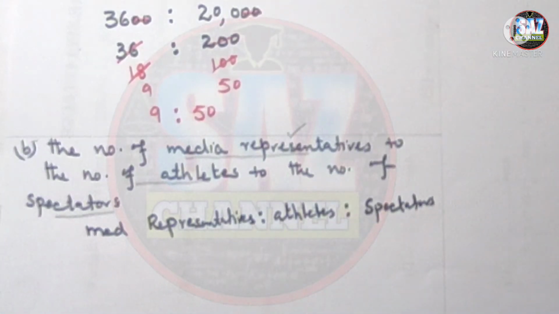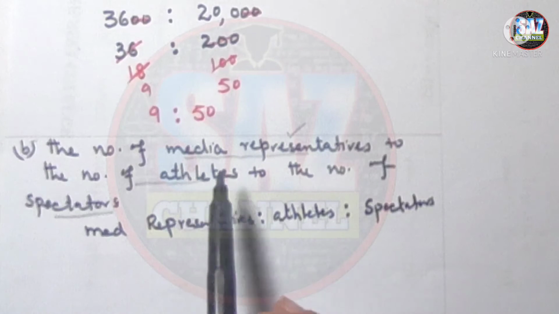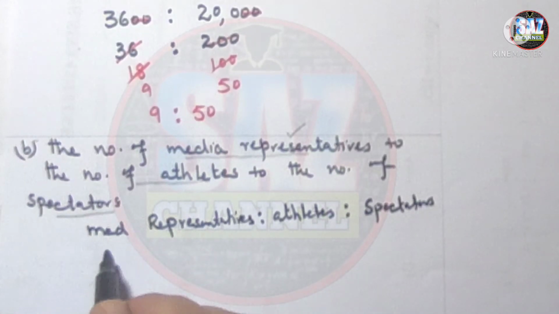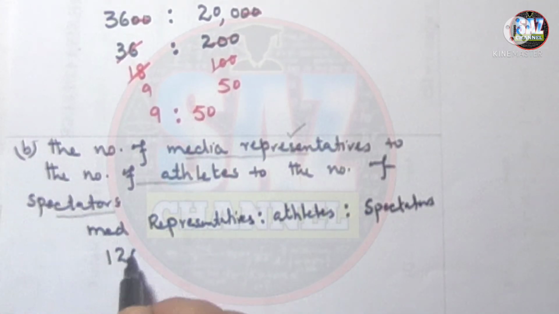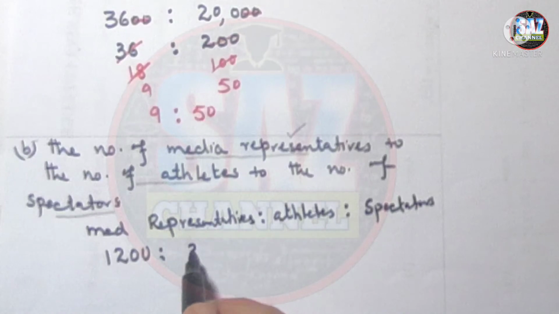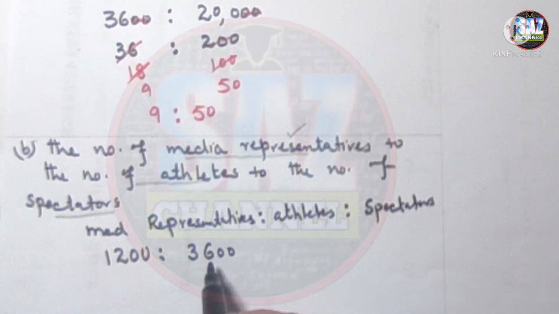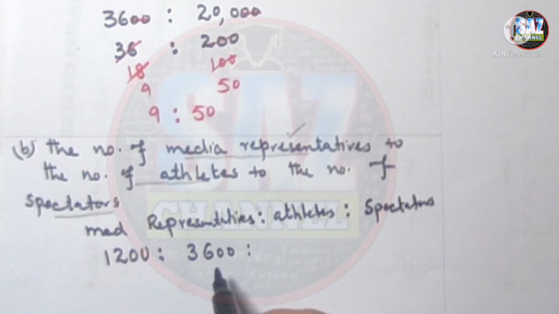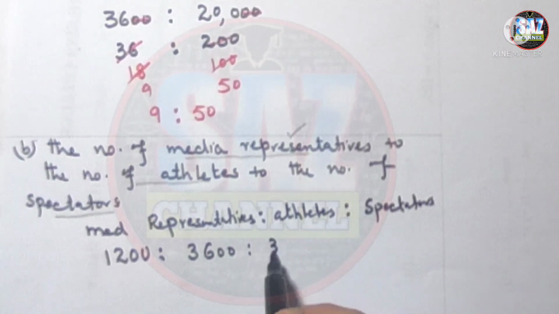Now we have to write down the data carefully. 1,200 media representatives, 3,600 athletes, and then spectators, 370,000.